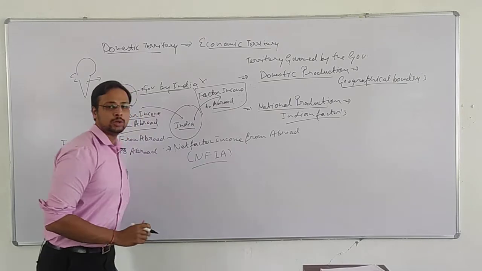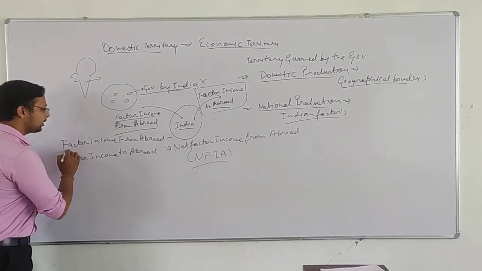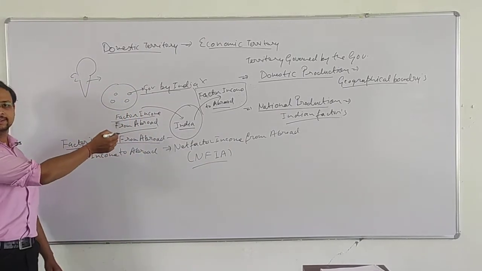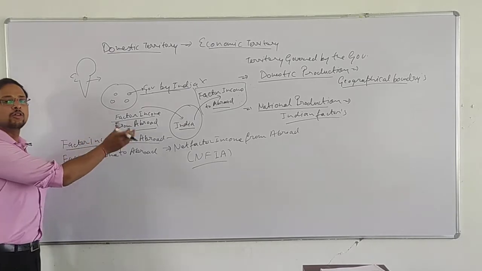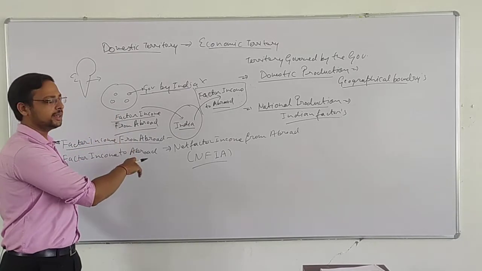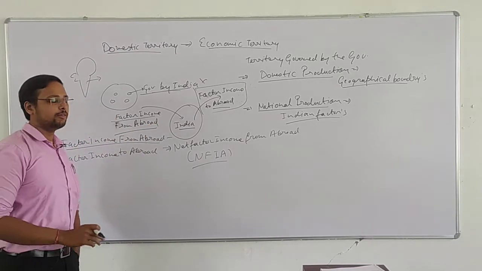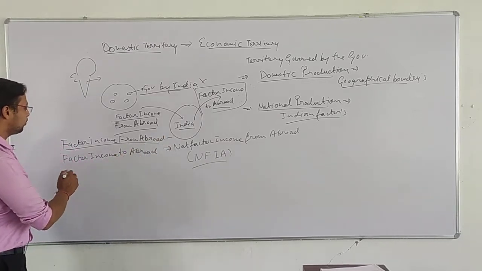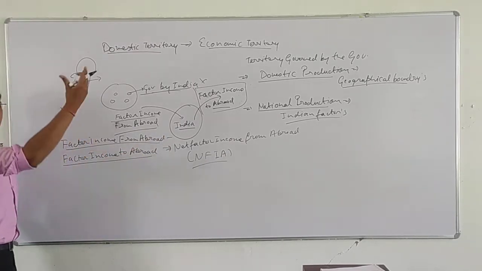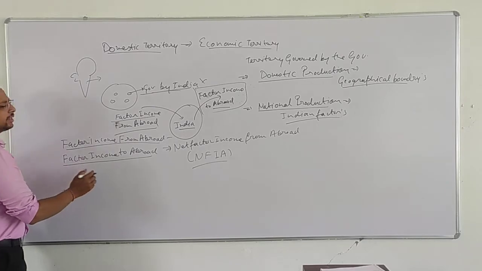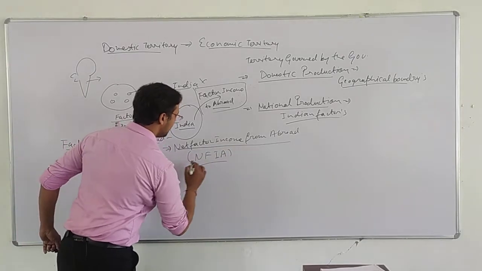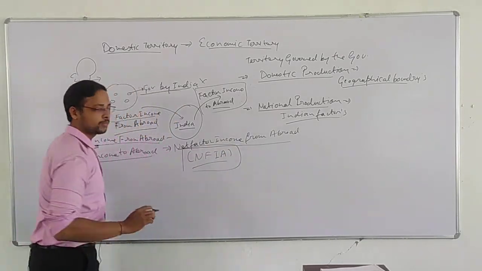Okay, so when we deduct the factor income to abroad from the factor income from abroad, meaning the income earned by the foreign factors settled abroad and sent to India, minus the income sent from Indian soil to the foreign country, we get the net factor income from abroad, written as NFIA.